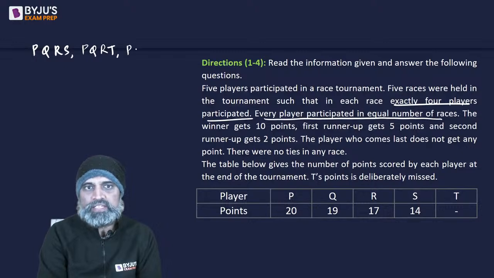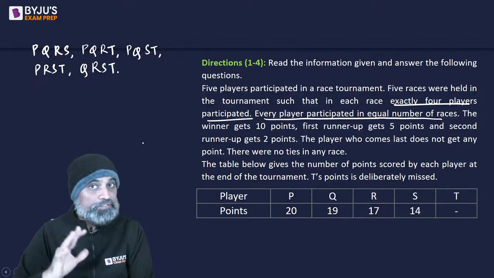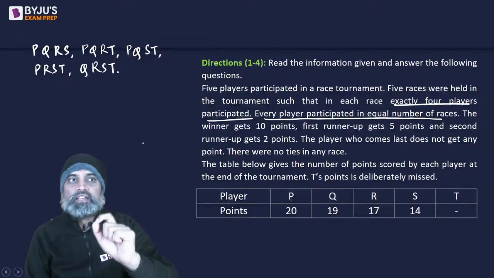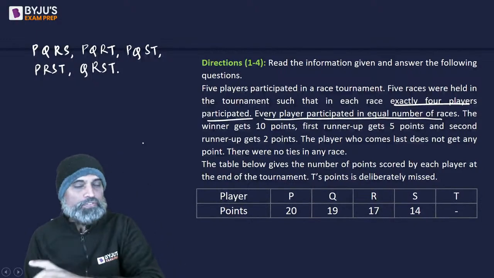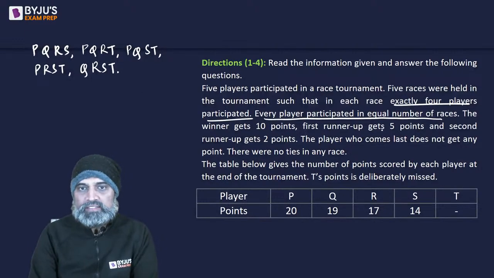In the next race, let's say R did not participate. In the next race, let's say Q did not participate. And in the next race, let's say P did not participate. So you can see that there are going to be 5 races. In each of the races, one of these 5 participants did not participate, right?